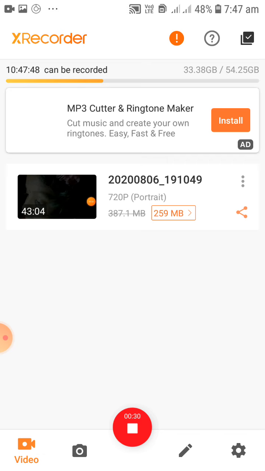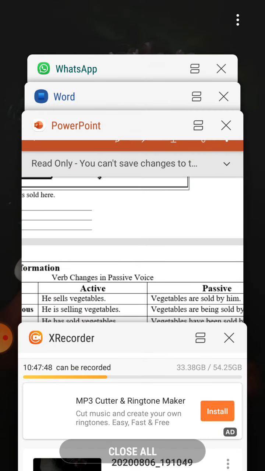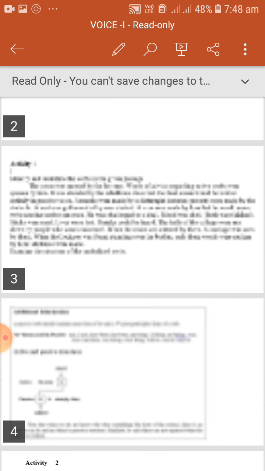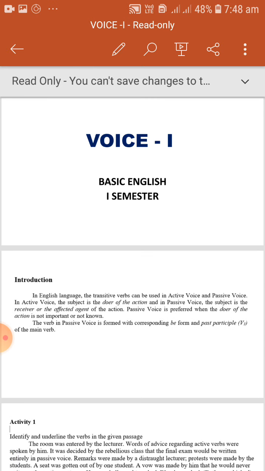Voice talks about actions done by somebody. It shows the actions of somebody. It is divided into active and passive. Active voice is something like, I eat a mango. Here the subject is I. I eat a mango. I consume it myself.